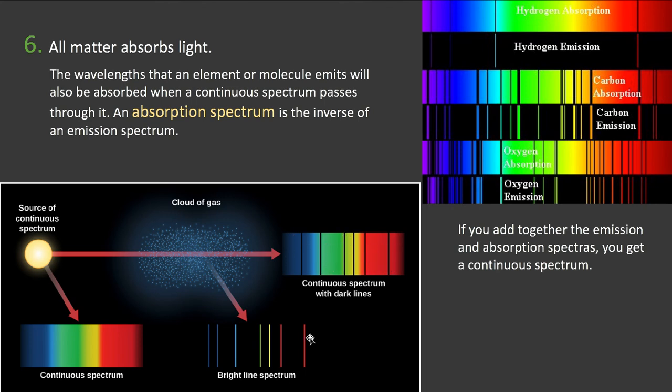Those lines would be the emission spectrum. But the gas isn't emitting light, it's just absorbing it as it's passing through. Because remember, atoms can do both. The electrons in those atoms can jump up a level when it absorbs or drop a level when it emits. If the gas is cool and those atoms are all out, so the electrons are all in low levels, when continuous light passes through, those electrons are going to readily absorb the light and jump up to higher levels.